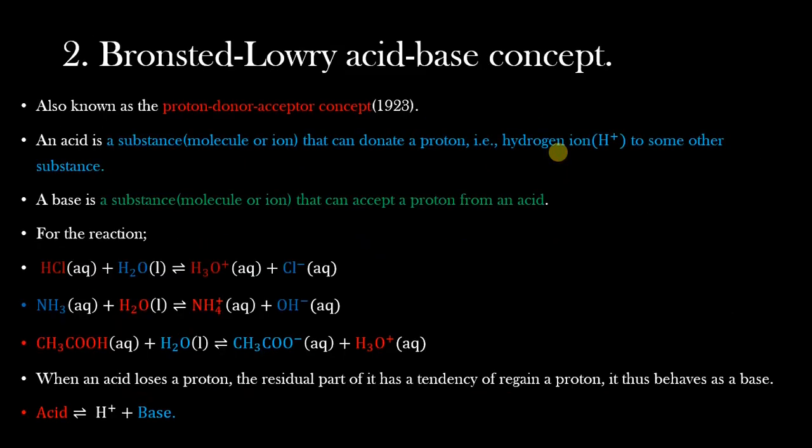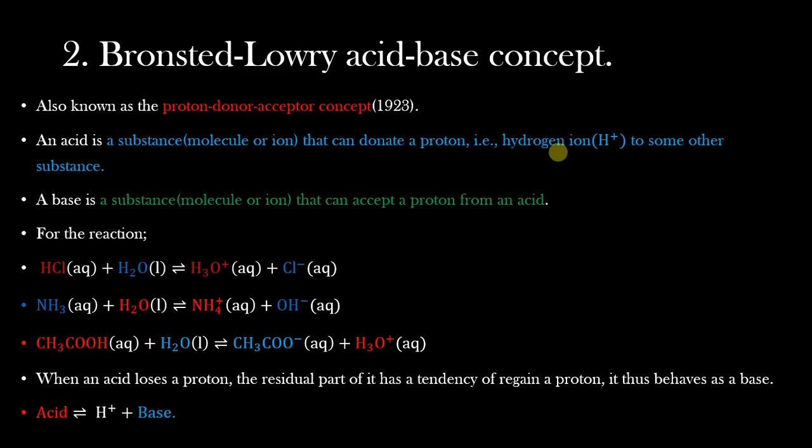So now we look at our second acid-base concept, that is the Bronsted-Lowry acid-base concept, which is also known as the proton donor-acceptor concept. This concept defines an acid as a substance that can donate a proton. Now, a proton is just a hydrogen ion, and a base is a substance that can accept a proton from an acid.